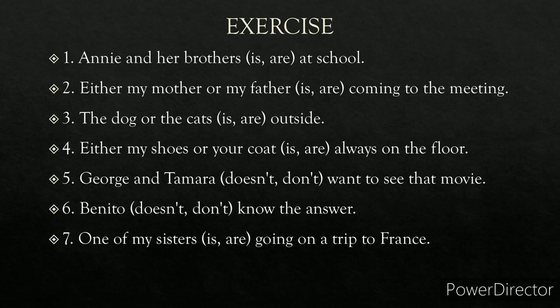And now the exercise. There are seven sentences. You have to identify the correct verb in each. Annie and her brothers ___ at school. Either my brother, mother, or my father ___ coming into the meeting. The dog or the cat ___ outside. Either my shoes or your coat ___ always on the floor. George and Tamara ___ want to see that movie. Benito ___ know the answer. One of my sisters ___ going on a trip to France.